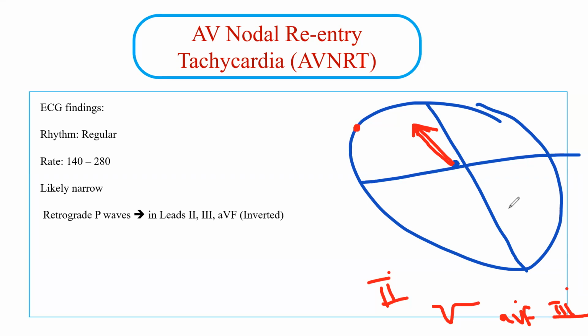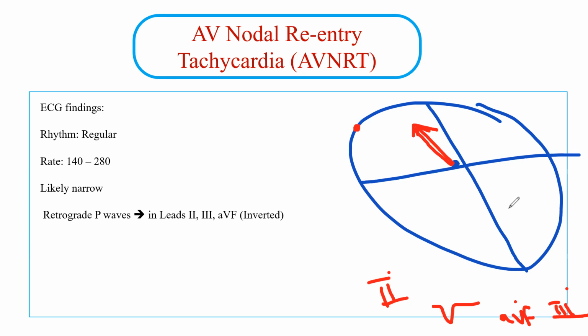And this P wave could be buried within, so you cannot see it, or visible after the QRS complex, or very rarely before the QRS complex. This is the least likely type of AVNRT, to have a P wave before the QRS complex. Okay, so these are the features that you have to know for AVNRT. They are pretty simple.